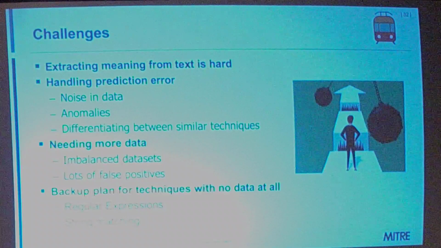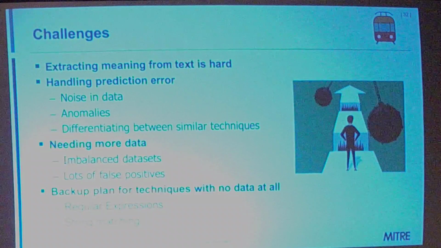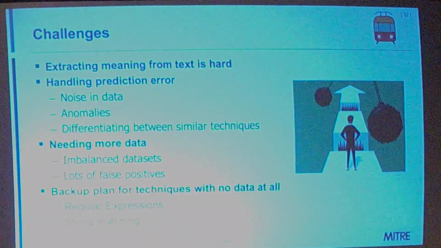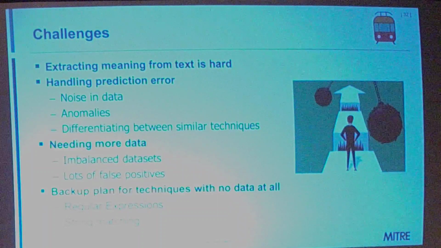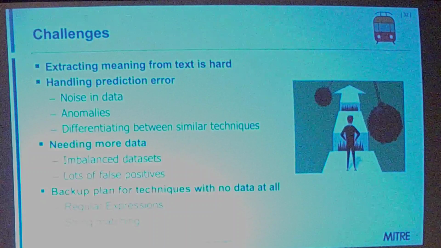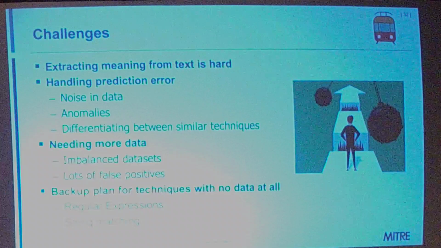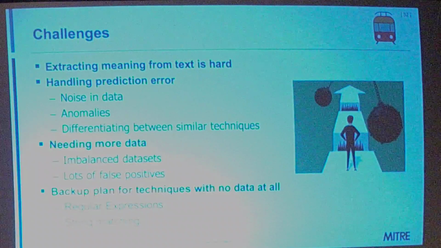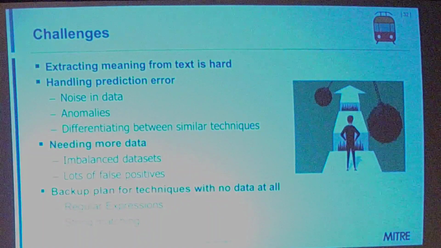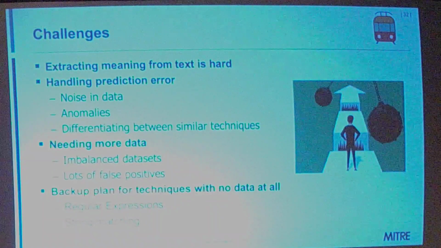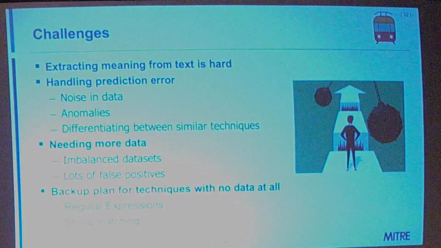But almost always the problem comes back to not having enough data to train with. This leads to things like imbalanced data sets where you might have a really small positive class that you're training with and a really large negative class, which is definitely our case because not every attack technique has a lot of examples. Which also brings me to my next point, that some techniques have no examples at all. If they're a new technique, we might have 0 or we might have 1 or 2 examples in our data set. For that, we can't really build a model, so we had to have a backup plan for those techniques. For that, we use just regular expressions and string matching to find that technique until we have enough data to train with in the future.